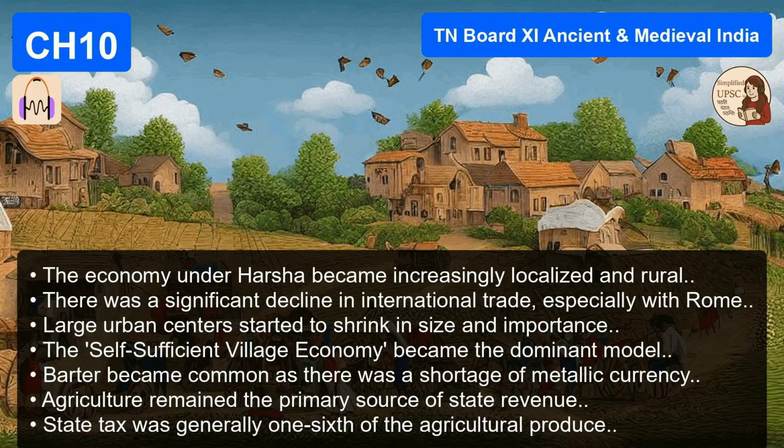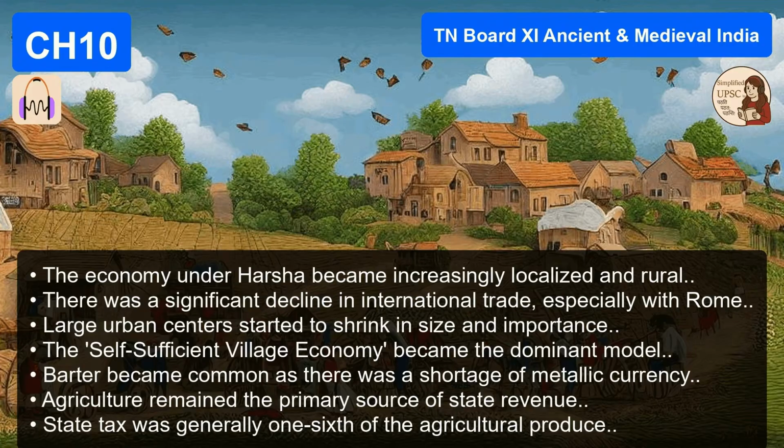Yes. And as trade declined, the great urban centers, the cities that depended on that trade, began to shrink. We see the corresponding rise of what historians call the self-sufficient village economy. What does that mean in simple terms? It means the average village was producing almost everything it needed, its own food, its own clothes, its own tools locally. They weren't producing a large surplus for export anymore. They weren't buying many things from far away. The economy was turning inward, becoming more localized. So less global trade, more local survival.